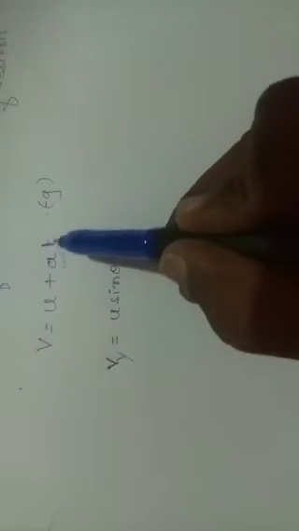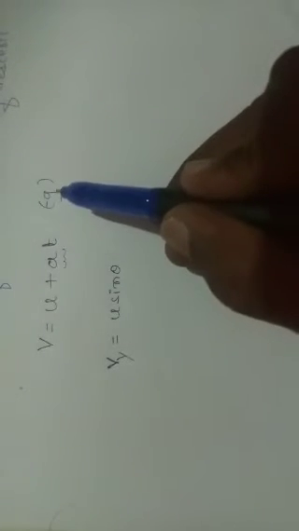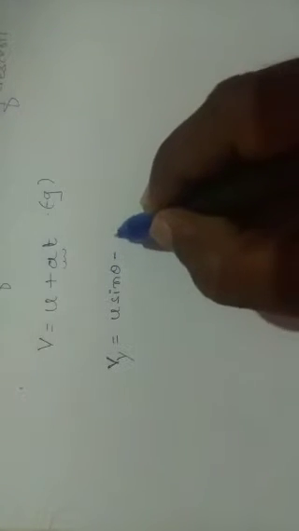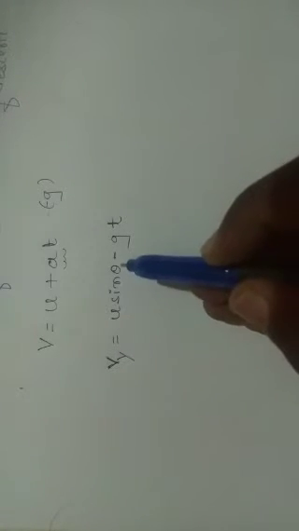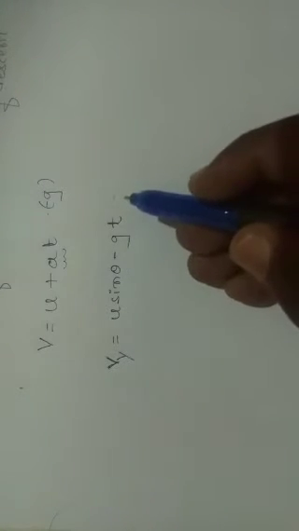So plus at, and in place of a we take the acceleration due to gravity, so minus g into t. So Vy is equal to u sin theta minus gt.